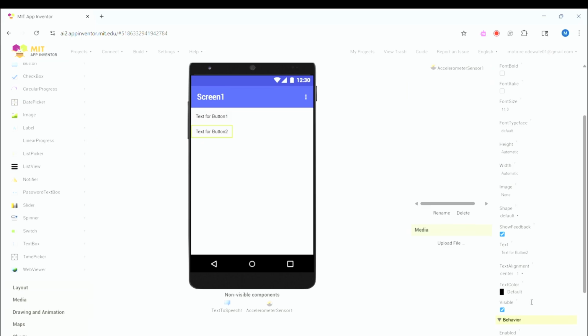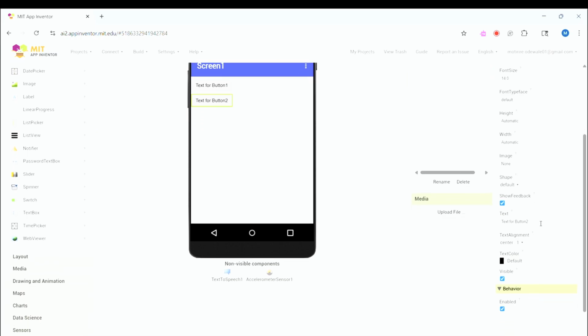And we can now fill in the text. As for button 2's text, we can put a question mark. Once you first open the app, it's going to be a question mark you will see. And for button 1, you can name it I am your dice but better.